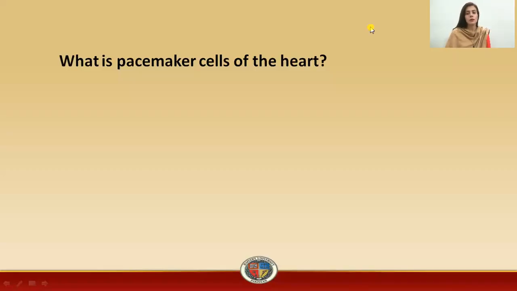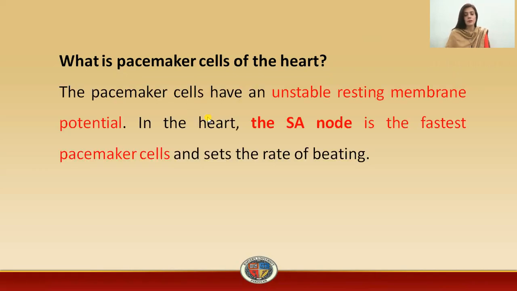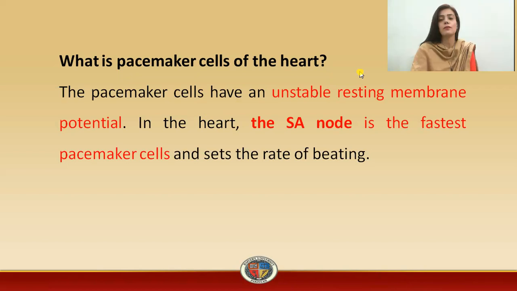Students, in this lecture, we're going to discuss the difference between the action potential of the myocytes and the pacemakers. Before going into the detail of this difference, you must know what the pacemaker cells are. The pacemaker cells are the cells present in your heart which have unstable resting membrane potentials. For example, in the heart, the SA node is the primary pacemaker.